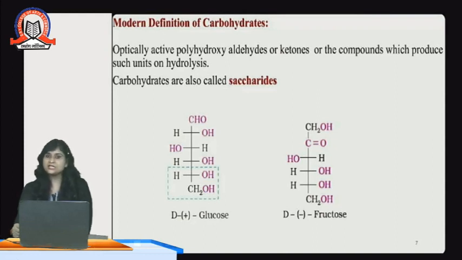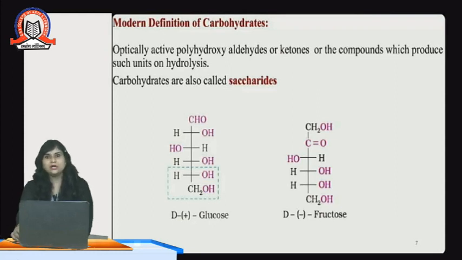As we have seen in the previous slide, in the structure of fructose there were 5 hydroxy groups, OH groups, along with a C double bond O carbon. So this is an optically active polyhydroxyaldehyde or ketone, or a compound which can produce such units on hydrolysis. Carbohydrates are also called saccharides. These are known as saccharides.